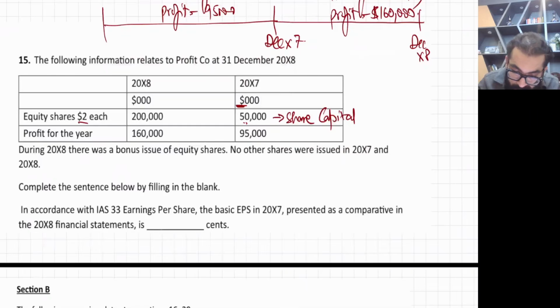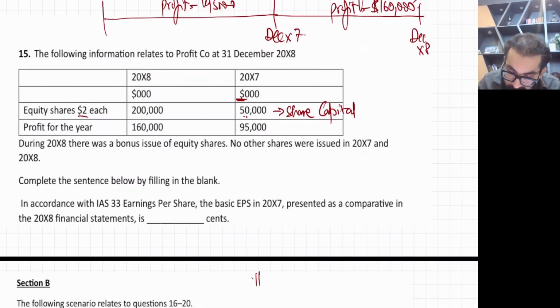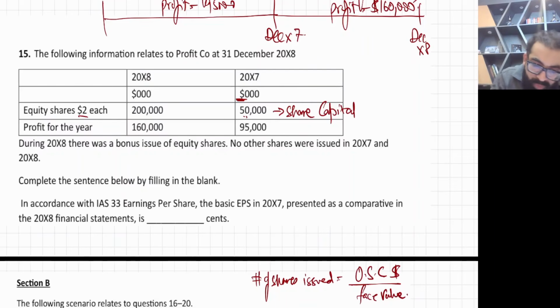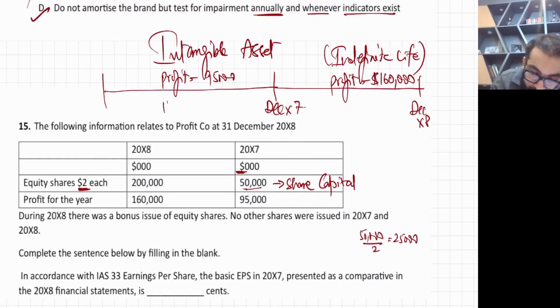Let me explain this formula. Whenever you need to calculate the number of shares issued, you write ordinary share capital in dollars divided by face value. Your face value is $2 and your share capital is 50,000. So 50,000 divided by 2 is 25,000 shares. So last year the number of shares issued was 25,000.